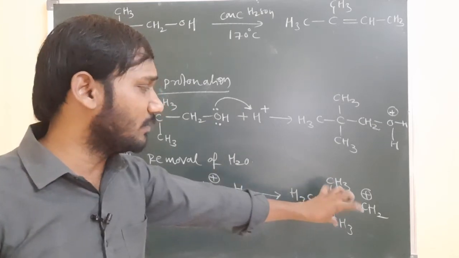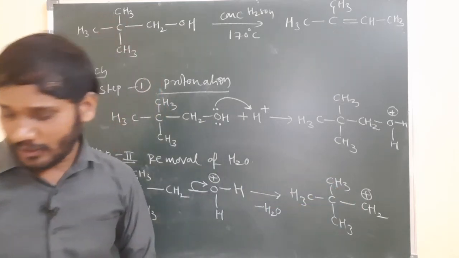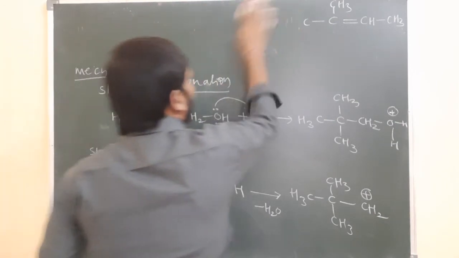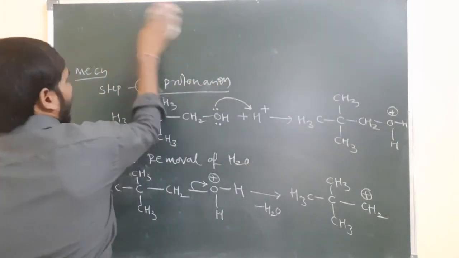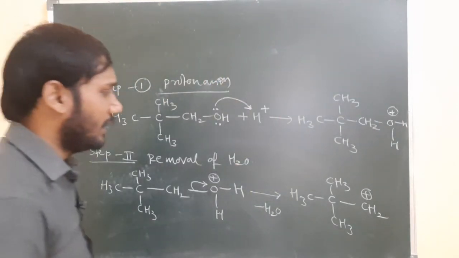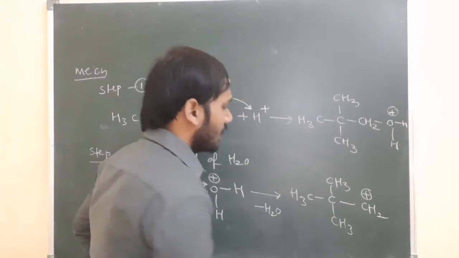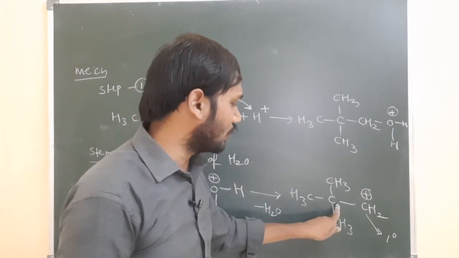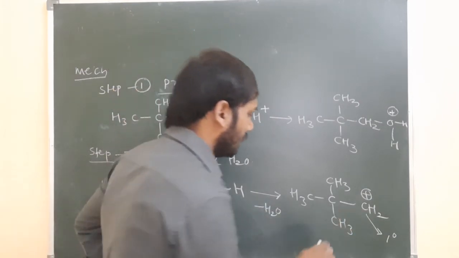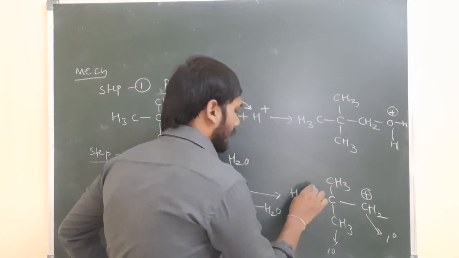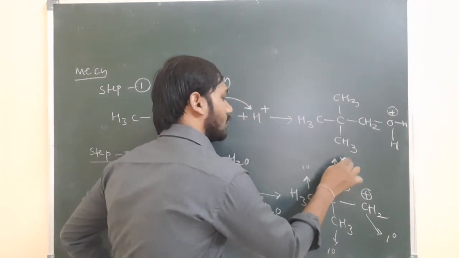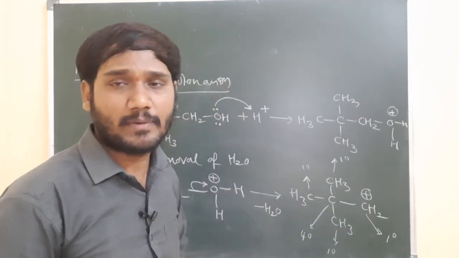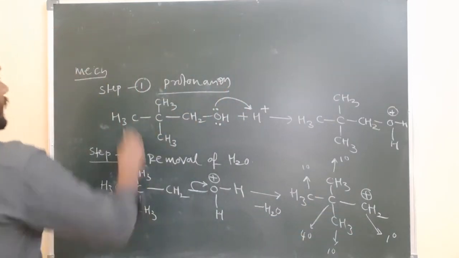So what is the meaning of rearrangement? How is it possible? Let us see here. Remember, where carbocation is possible, if there is a chance, rearrangement can occur. So that we can call the E1 mechanism. Let us see here. This is the carbocation. This carbocation is primary, because this carbon is attached to only one carbon directly. This is also primary, and this is also primary. This is quaternary, because this carbon is attached to 4 other carbon atoms.